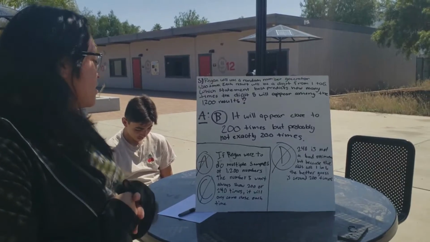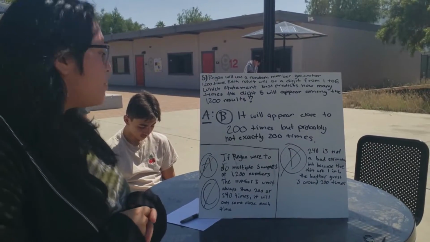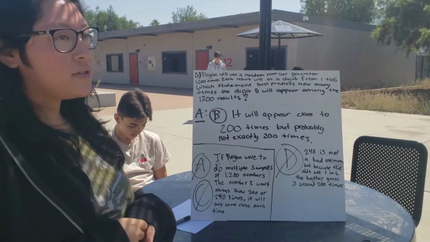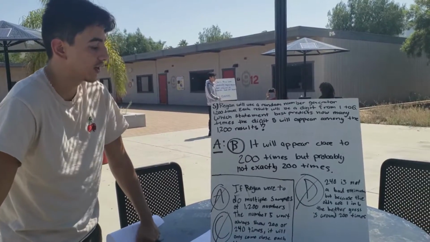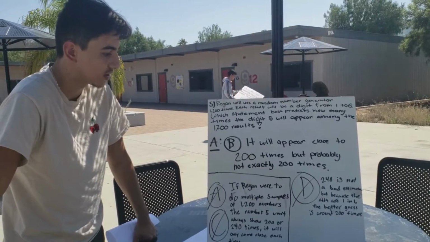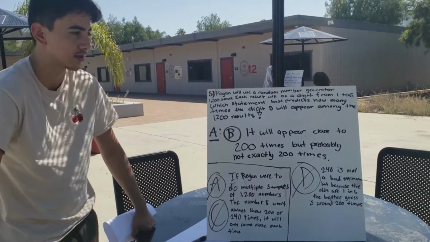The reason why A and C are wrong is because if Reagan were to do multiple samples of 1,200 numbers, the number 5 won't always show 200 or 240 times. It will only come close each time. The reason why D is wrong is because 240 is not a bad estimate, but because the odds are 1 in 6, the better guess is around 200 times.